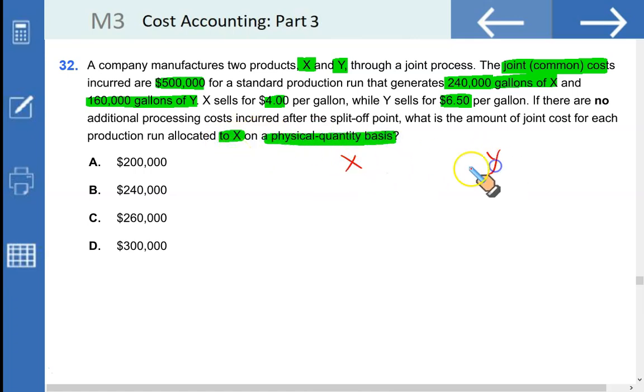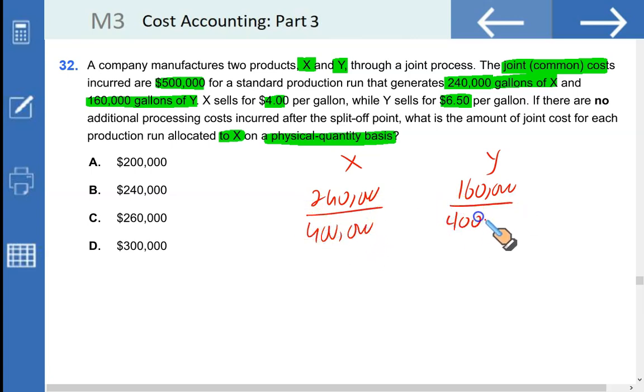So this is the makeup. We have two items. The physical quantity is 240,000 gallons of X and 160,000 gallons of Y. And if you add these two, of course, it's going to be 400. So 240 by 400 and 160 by 400. That's how you allocate your joint cost. Joint cost is $500,000. So simply take proportion 240 by 400, multiply this with 500,000, and you should get your answer. It's a pretty straightforward question, similar to the previous one. 240 by 400 multiplied by $500,000 gives you 300. That's D. D is the right option.